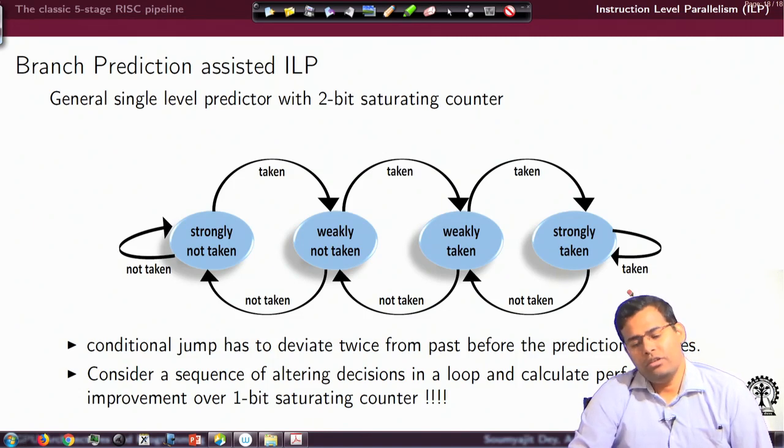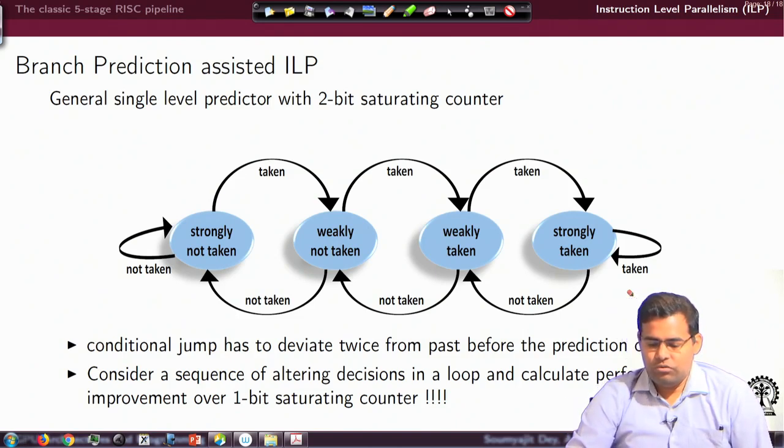If I am correct, that means a branch is really not to be taken, then I go to the strongly not taken state, where also my decision always is to not take the branch. I shift from strongly not taken to weakly not taken if I go wrong once, that is the branch is taken. I shift from weakly not taken to weakly taken if I go wrong again, that means I predict that the branch is not taken, but it is again taken, and so on and so forth.